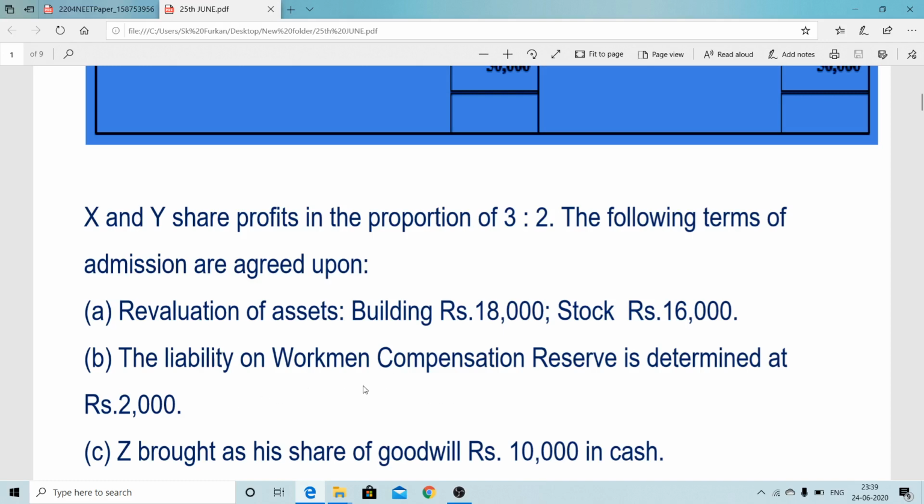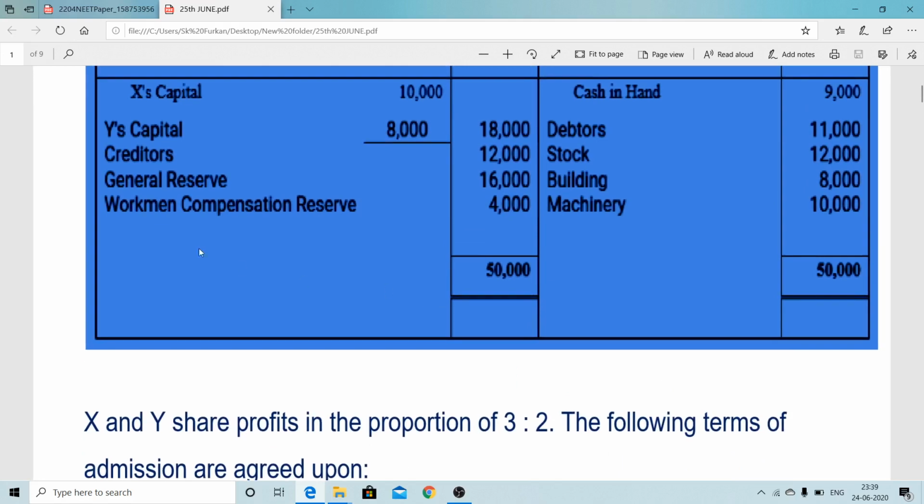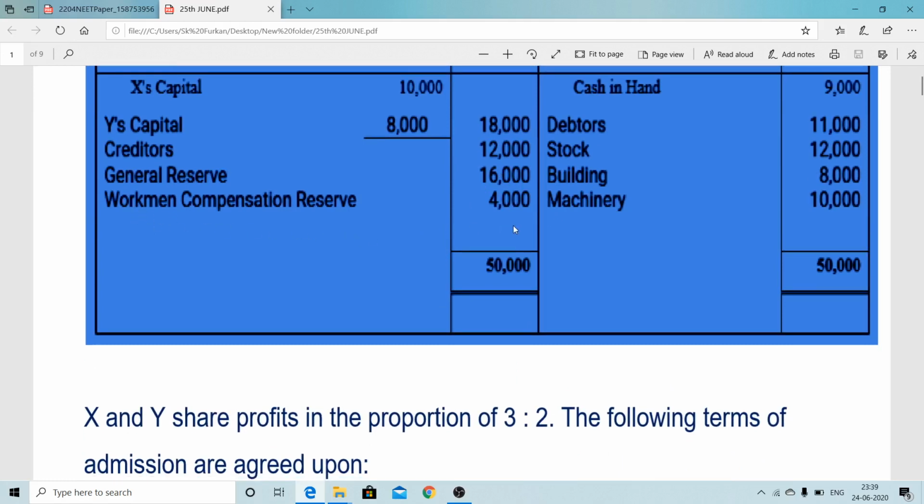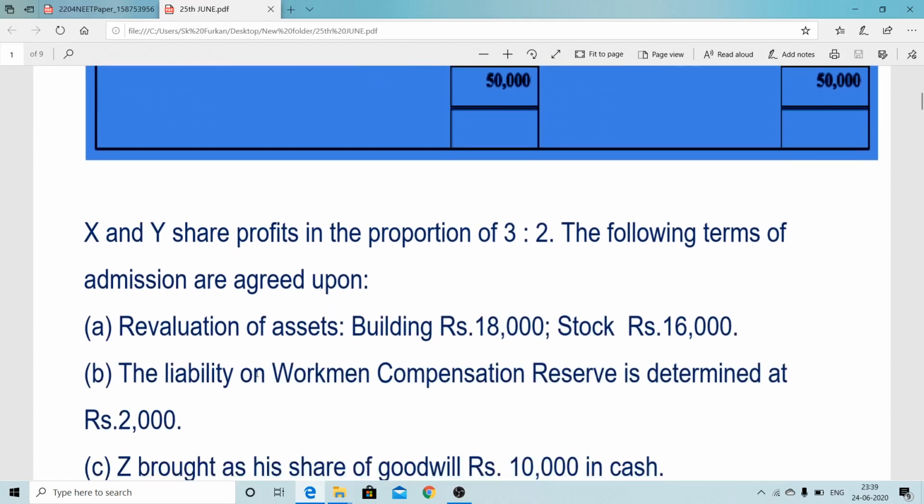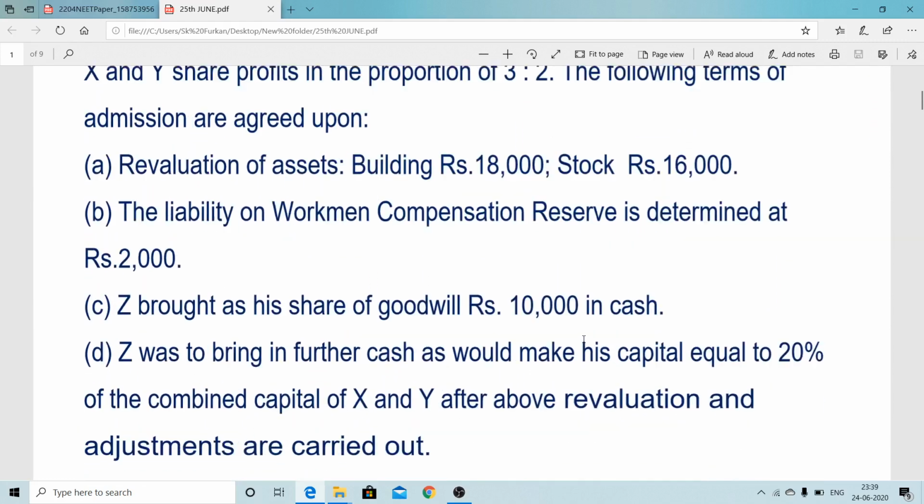Here in this case we can pass the journal entry, the full journal entry. Workman compensation reserve is on the liability side, meaning credit, so we make it debit to cancel. Workman compensation reserve account debit 4,000, to workman compensation claim 2,000, to X's capital and to Y's capital. That way we can pass it.